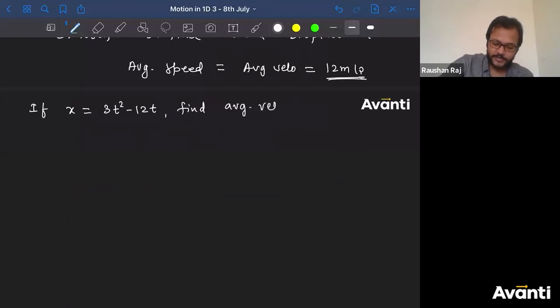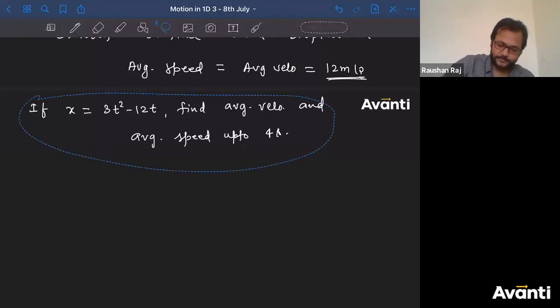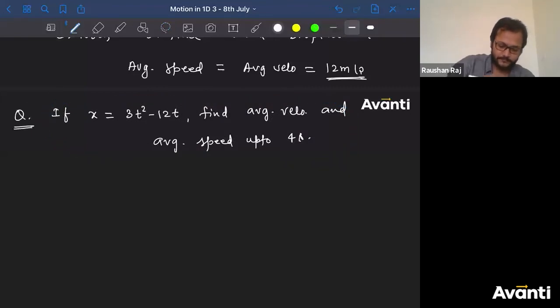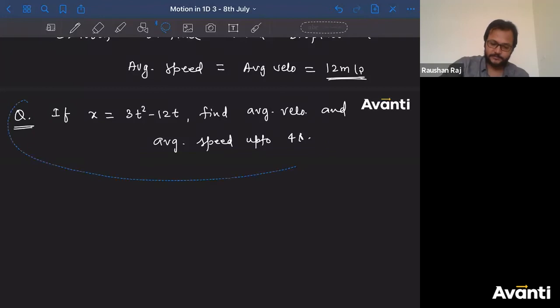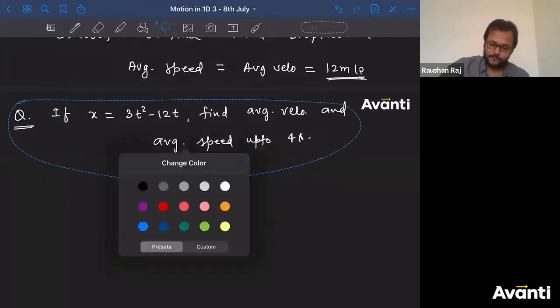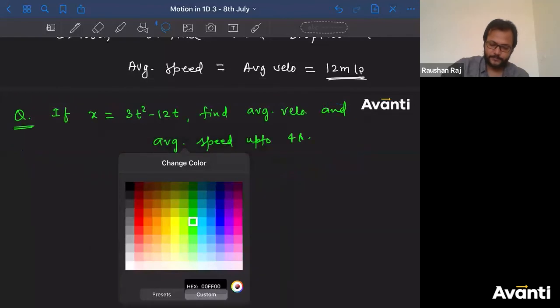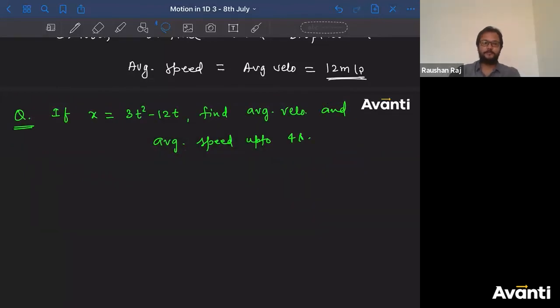find average velocity and average speed up to 4 seconds. Come on guys, give me the answer for this question. Come on children, quickly answer. Yes, you will have to consider 2 seconds also, but you have to think what is the time instant where the velocity is coming to 0. Quickly tell me, children, what is the average velocity, what is the average speed up to 4 seconds.